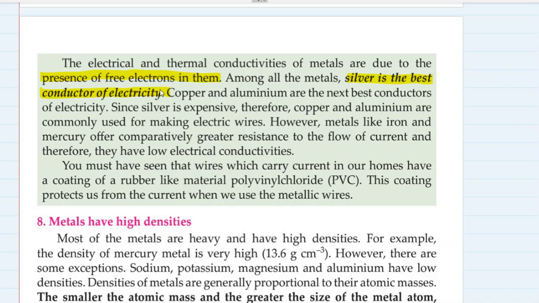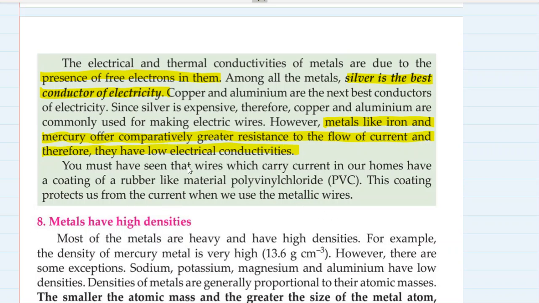However, metals like iron and mercury offer comparatively greater resistance to the flow of current, and therefore they have low electrical conductivities.